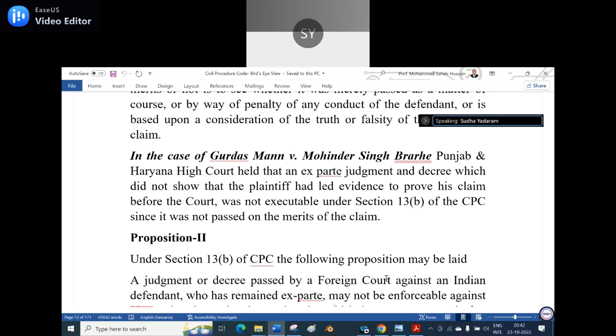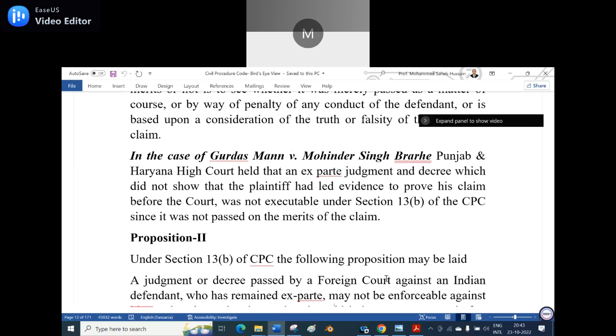It is very clearly there. An ex parte judgment is not a merit of the case. Because for any reason a party is not present, you cannot treat the ex parte judgment as on merit, because the party will have a reason to vacate the ex parte. Am I right? Yes, sir. At that time, it cannot be based on merit.